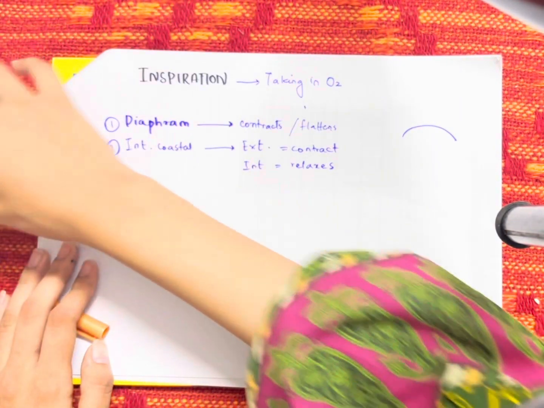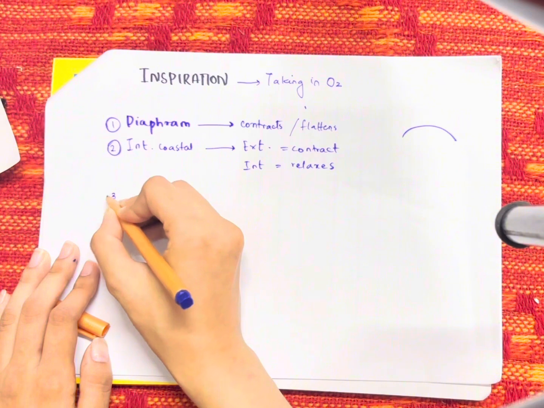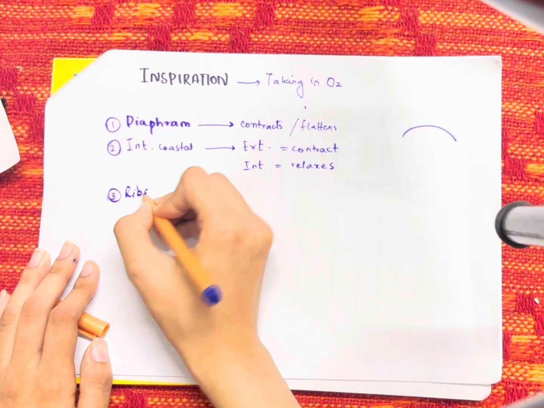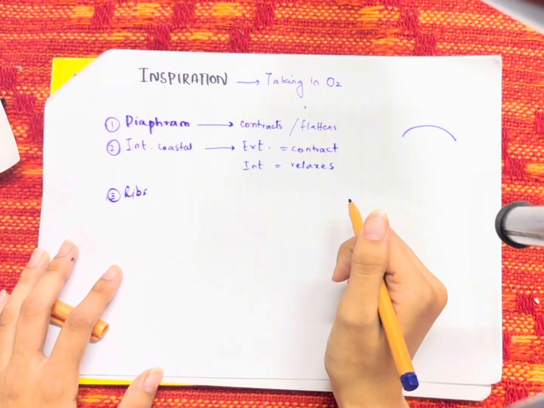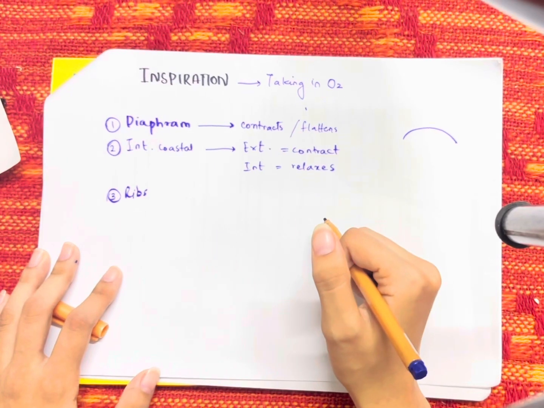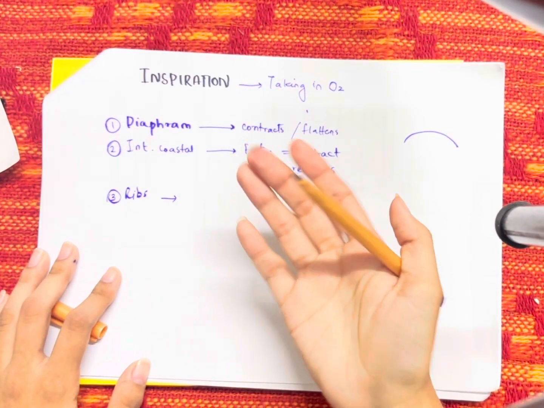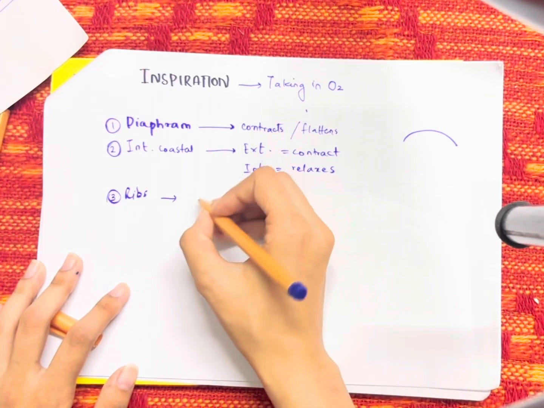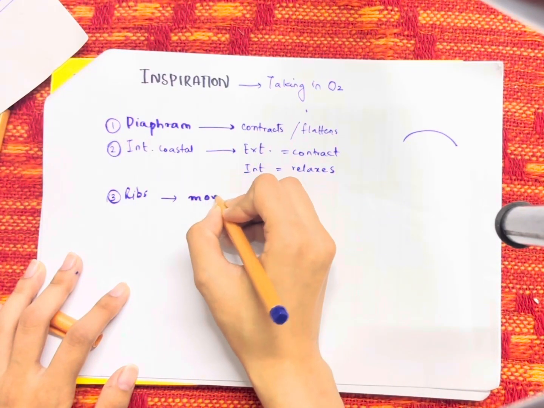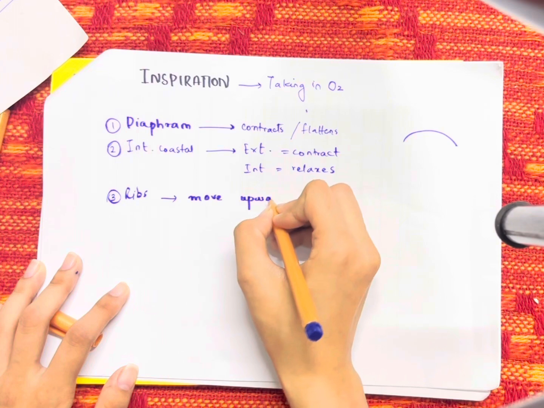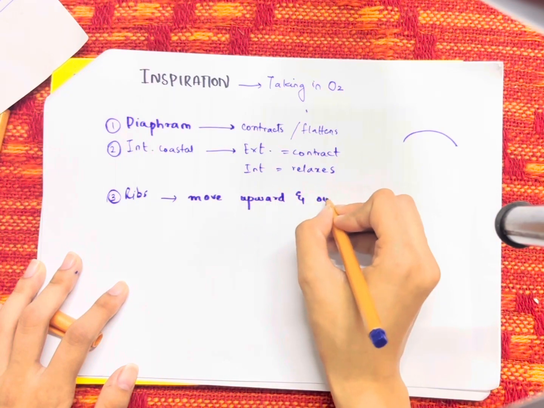Well, after the internal and the external intercostal muscle, let's talk about the ribs. Ribs are the structure that basically protects the heart that is present beneath the lungs and also gives support to the lungs. When you talk about the ribs, whenever we inspire something, they move upward and they move outward.